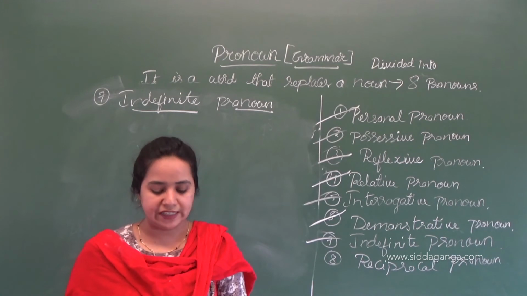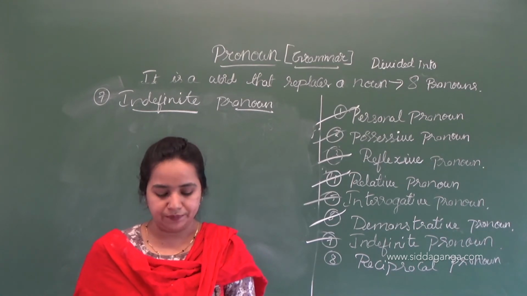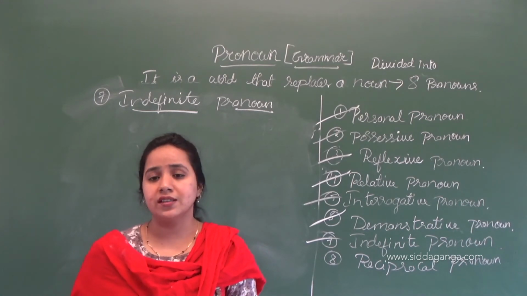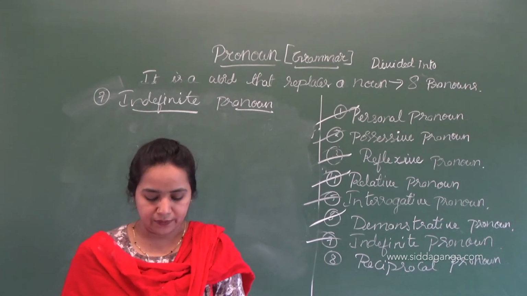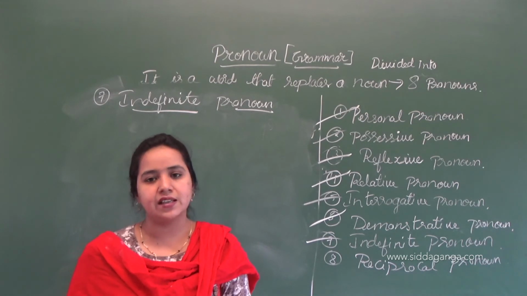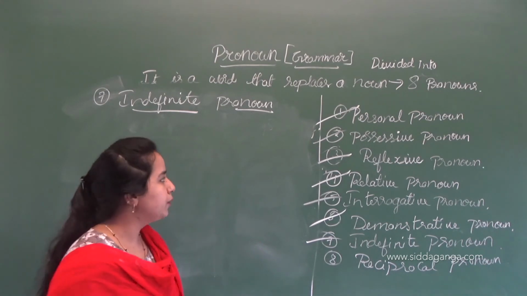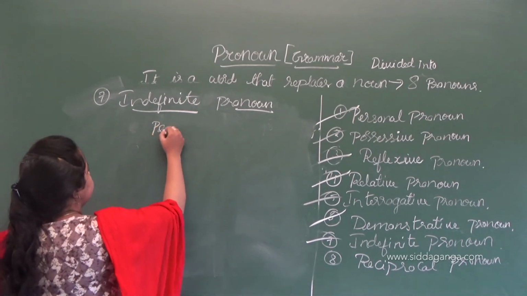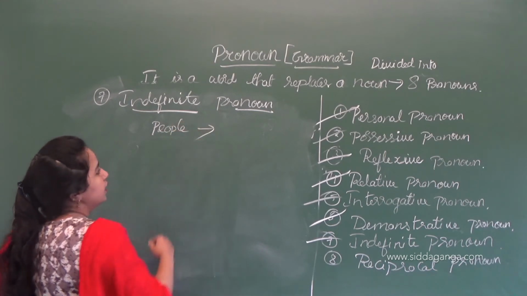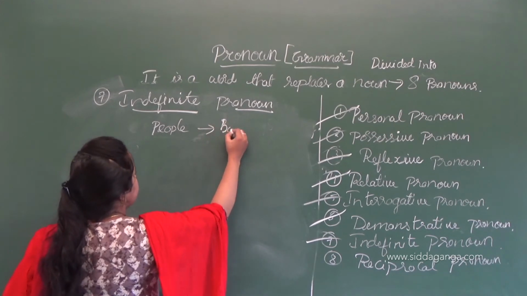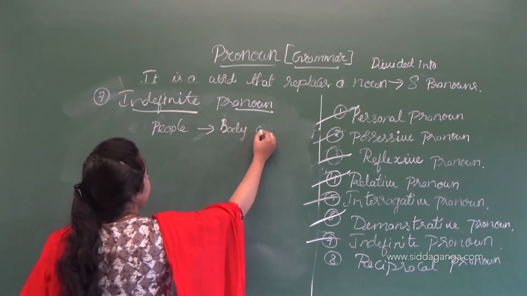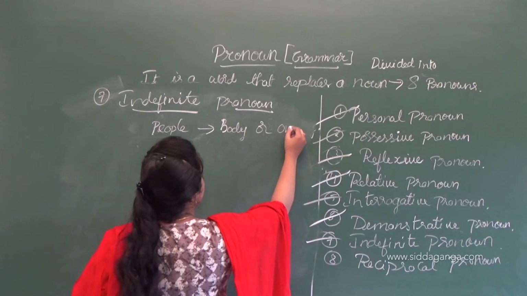We use pronouns ending in "body" or "one" for people, and pronouns ending in "thing" for things. If it describes people, the ending letters should be "body" or "one".